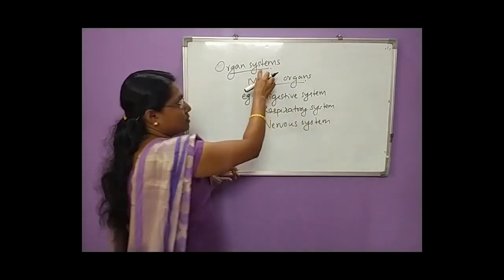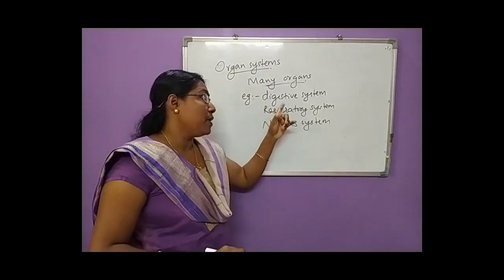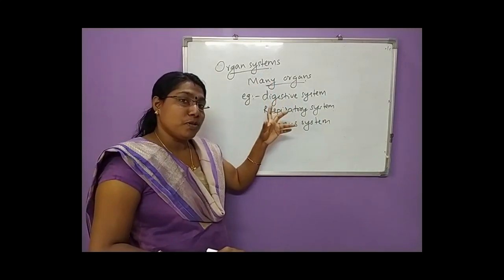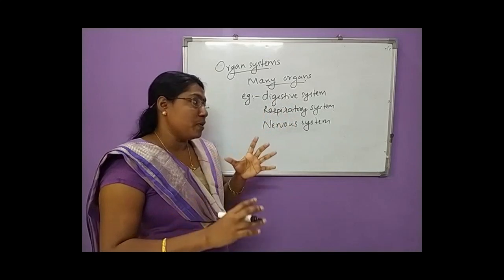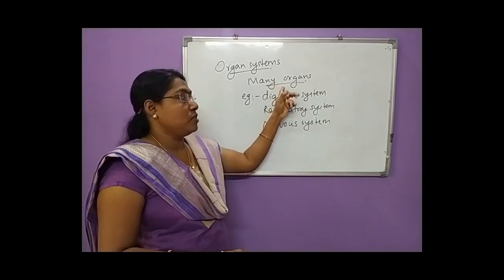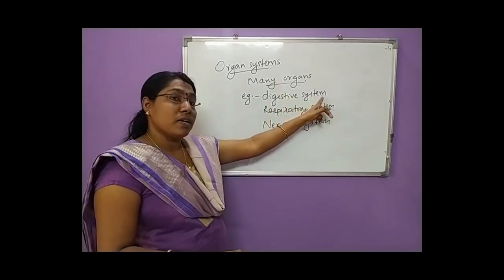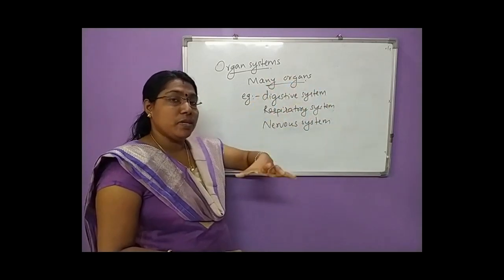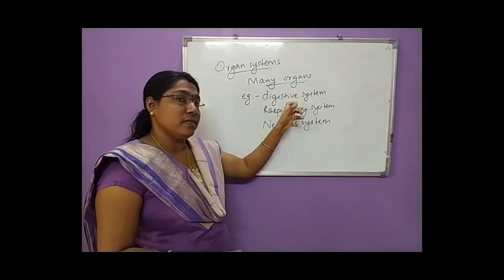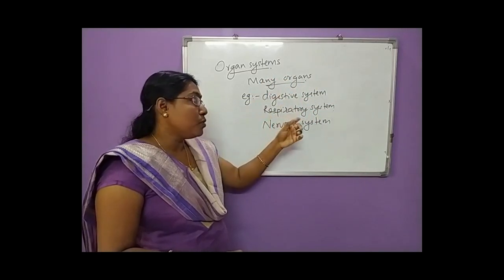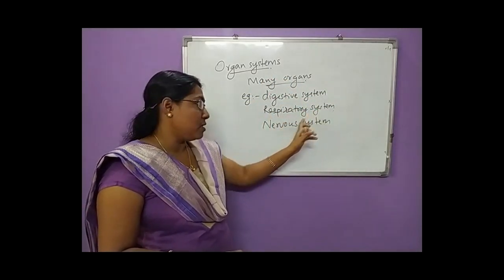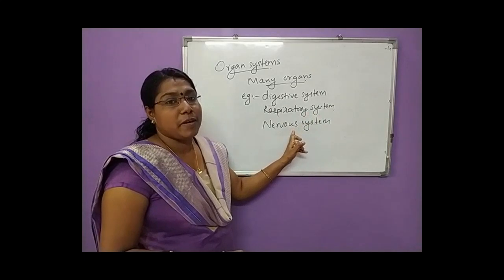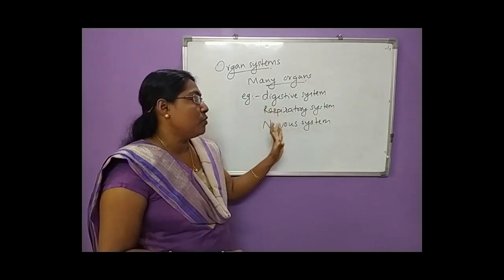These are all examples for organ systems. That is, many organs group together or work together to perform a specific function. In the digestive system, various organs are involved: stomach, intestine, from mouth to intestine. From nose to lungs, respiratory system. Nervous system: brain, spinal cord, nerves. So these are all involved in the nervous system.